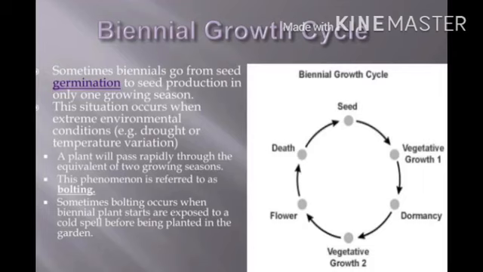Biennial plant growth cycle. Sometimes biennials go from seed germination to seed production in only one growing season. The situation occurs when extreme environmental conditions like drought or temperature variation are there. A plant will pass rapidly through the equivalent of 2 growing seasons. This phenomenon is referred to as bolting. Sometimes bolting occurs when biennial plant starts are exposed to a cold spell before being planted in the garden.